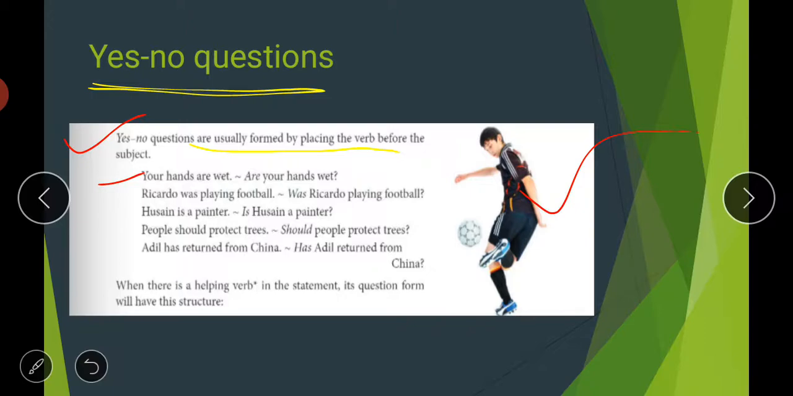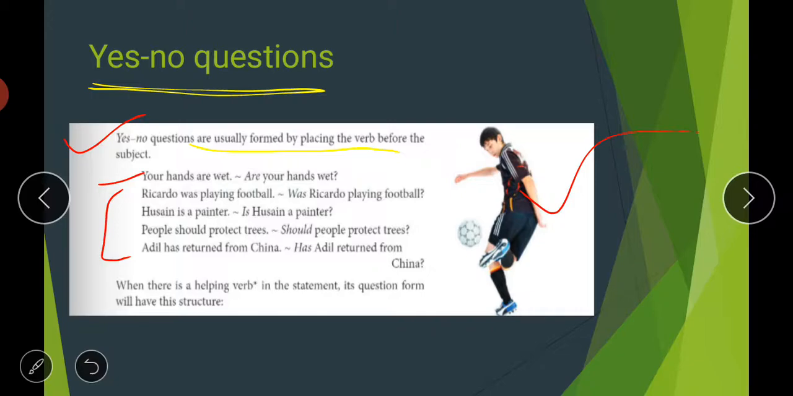Hussein is a painter. Is Hussein a painter? So in all these questions, we are just putting the helping verb at the starting of the sentence, and in this way we are making these questions. And definitely the answer to all these questions is either yes or no. Are your hands wet? Either you can say yes, or if it is no, then you can say no. And was Ricardo playing football? We can answer either yes or no. So all these questions have the answers yes or no.